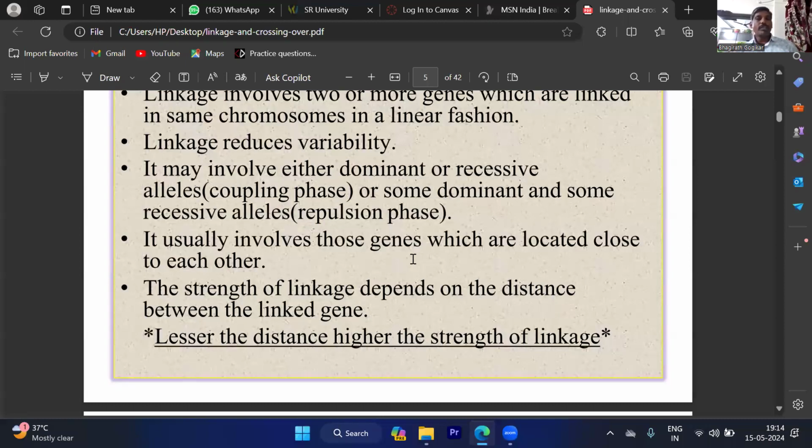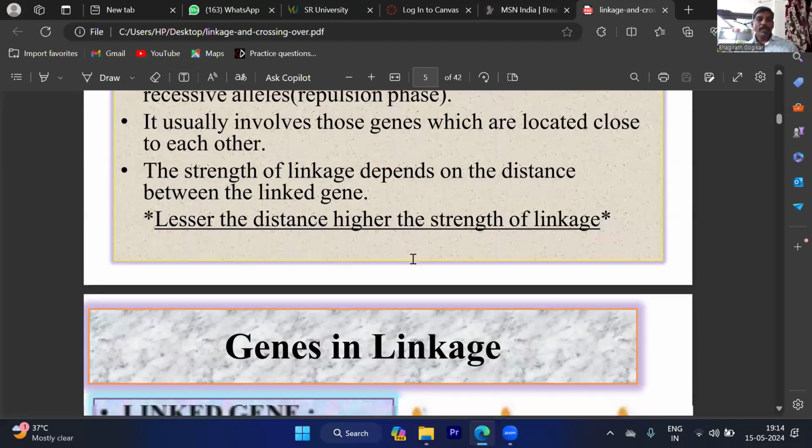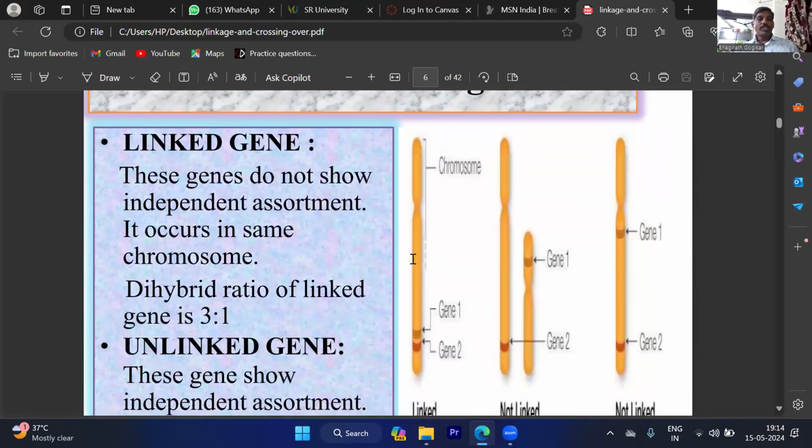This is an important point. You have to remember this one. So see here, the genes do not show independent assortment. The linked genes never show independent assortment. That's why, at the time of Mendelian genetics, I explained Mendel's inheritance laws are applicable to non-linked genes, okay, which are not applicable to linked genes.